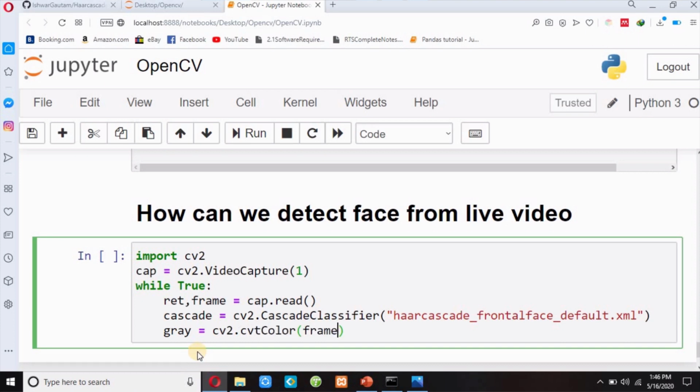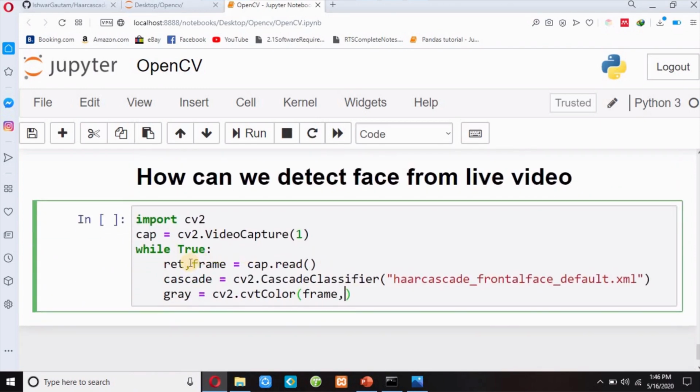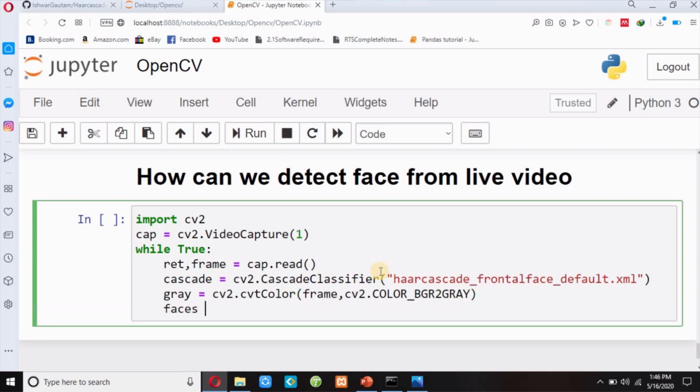I have to pass my frame now. Here I had passed my image, but now my image is frame, so I have to pass frame over here, and then I have to write cv2.cvtColor, BGR to gray, and then I will write the detectMultiScale method, cascade.detectMultiScale. I have to pass the grayscale image here, and then minimum neighbors. Suppose I will pass the same as previous.